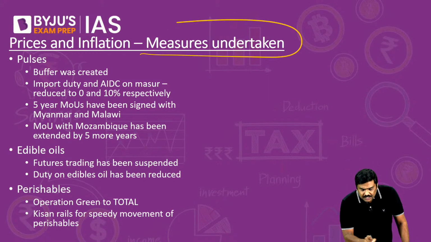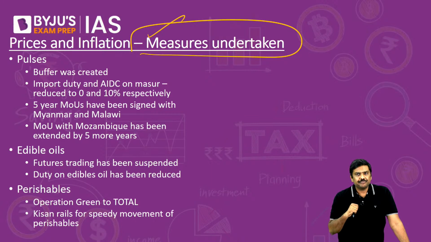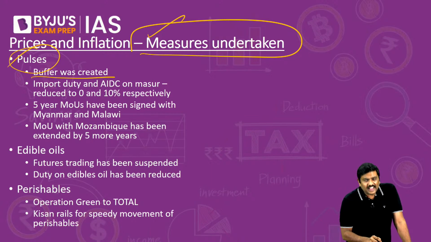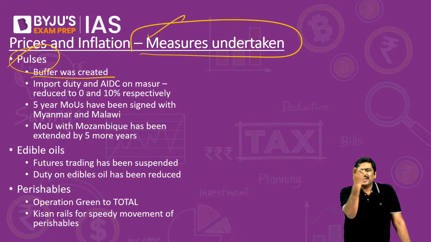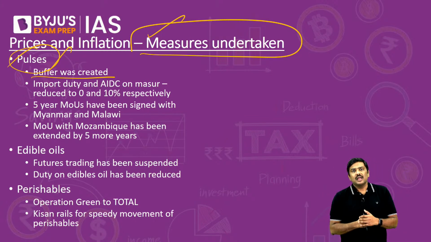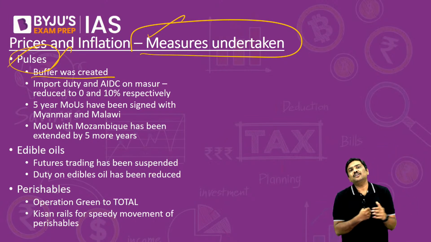Next, in recent times, in order to control or address this inflation, various measures have been undertaken. What kind of measures? Have a look at this. In the context of pulses, Government of India has set up a buffer. Buffer means procure and store some additional crops. Remember this, government will have a buffer for wheat also, and for rice or paddy also. And for pulses, based on the recommendation of the Arvind Subramanian committee, government has started maintaining certain buffer. Whenever the price of pulses start shooting through the roof, government will introduce the buffer into the market.